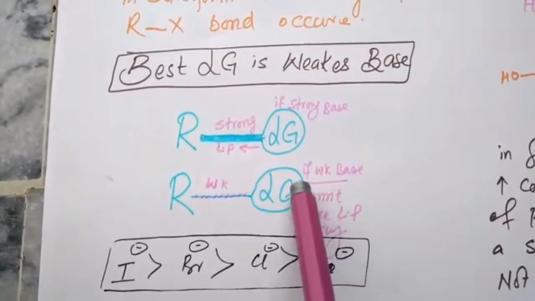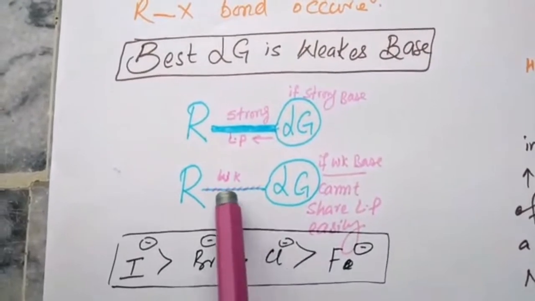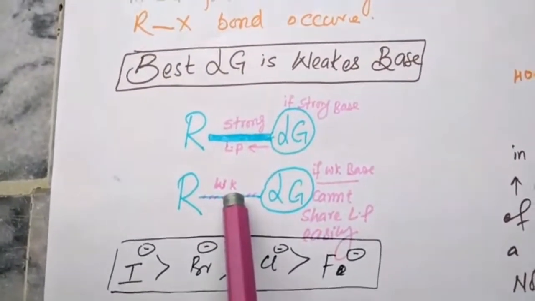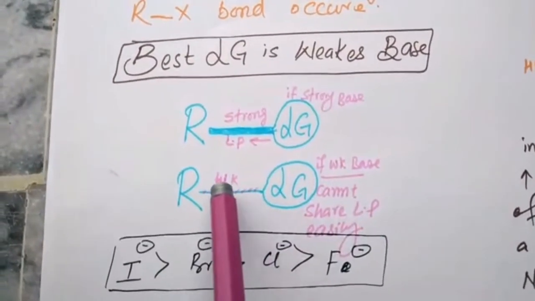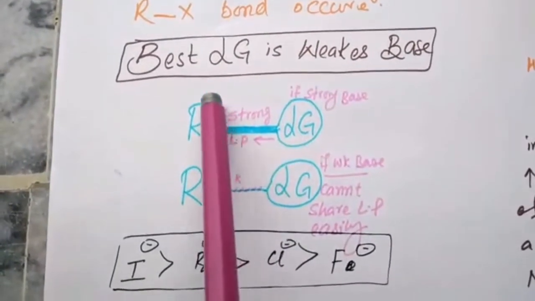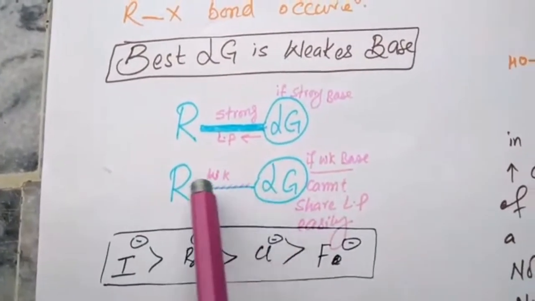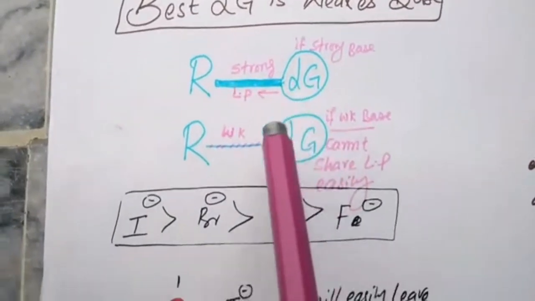So if this is a weak base, it cannot easily share its lone pair, so this connection will be weak. So this will be the best leaving group, because it easily leaves this carbon, while the other will leave this carbon with difficulty. So the best leaving group is a weak base. This is a weak base, a good leaving group. This is a strong base, a bad leaving group.